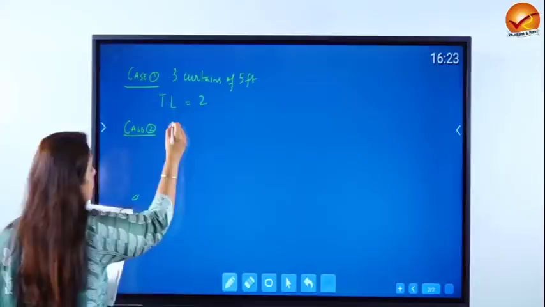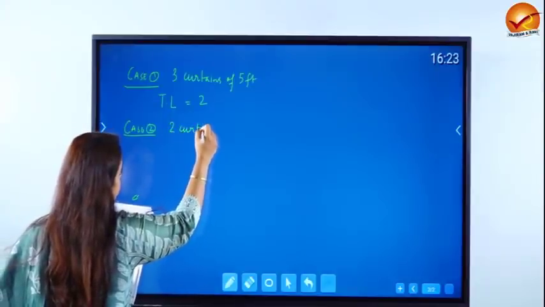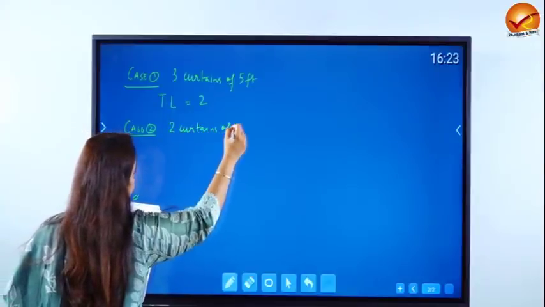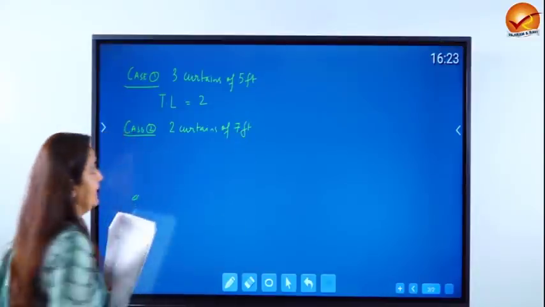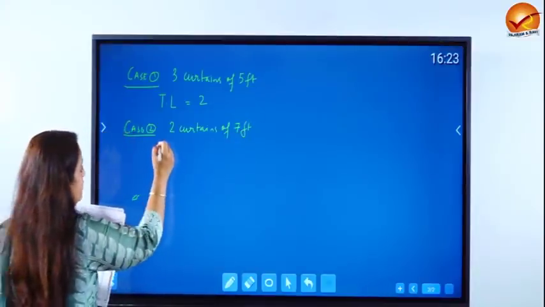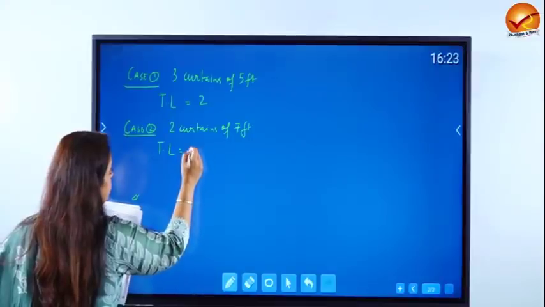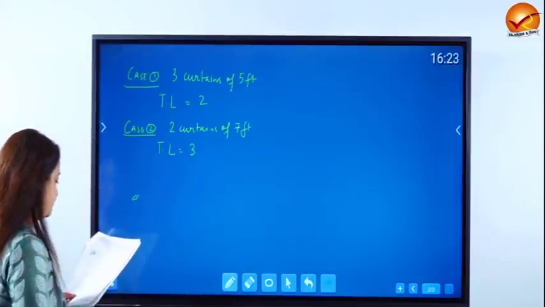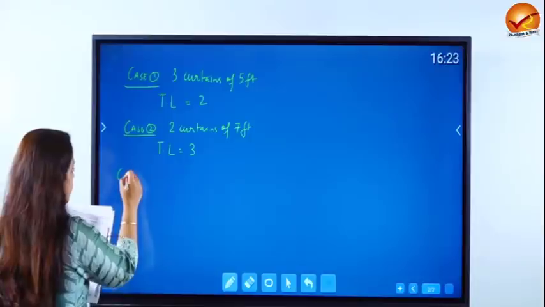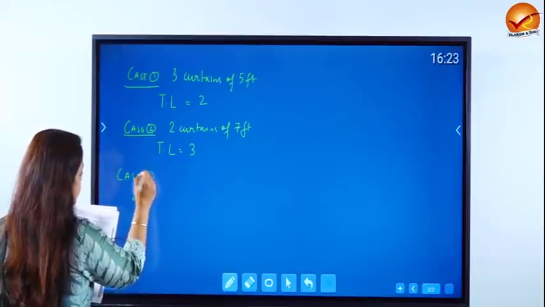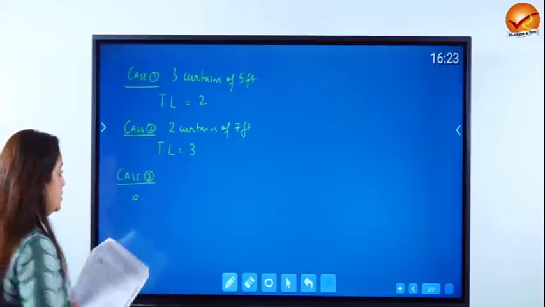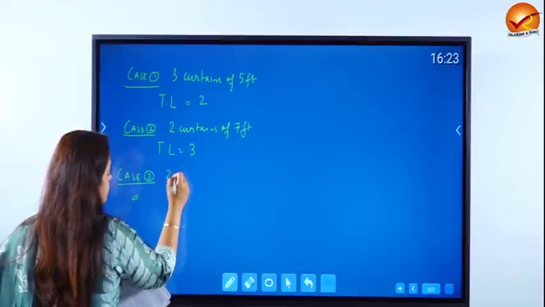Okay. Case 2. Let me have 2 curtains of 7 feet length. In this case, the trim loss is going to be 3 feet. Case 3. What is case 3? 2 curtains of 5 feet.